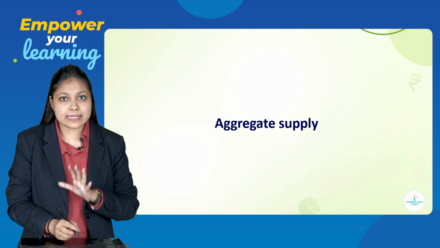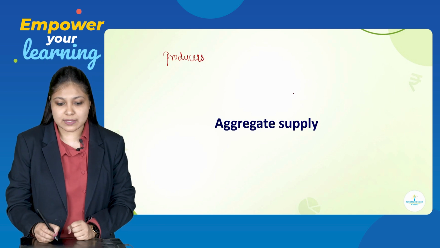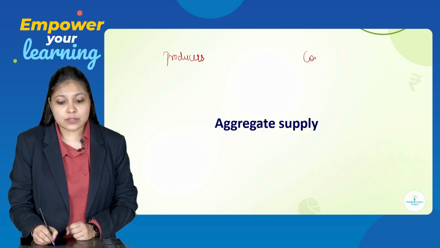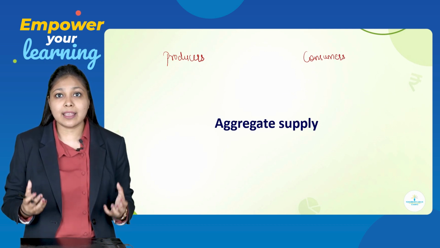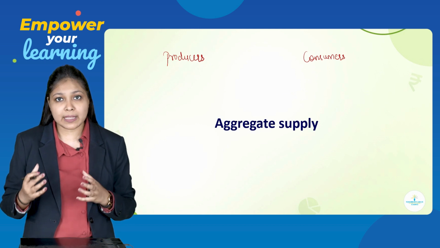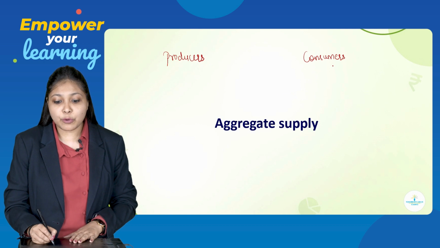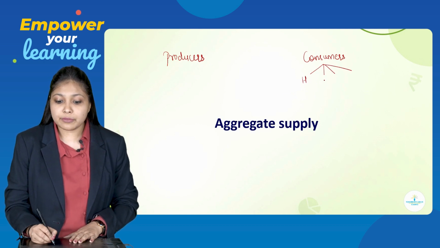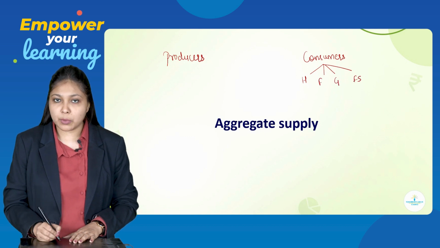See, what we said, that there are producers who are going to produce or manufacture the goods and services, as well as there are consumers who are going to consume the goods and services. Now, under consumers, we said that there are 4 sectors of economy who are going to demand the goods and services. Like the 4 sectors were households, then firms, government, and foreign sector or rest of the world.